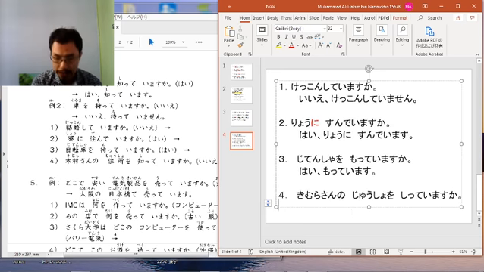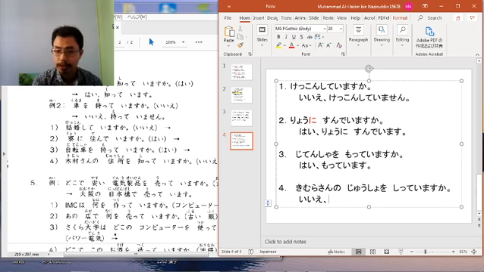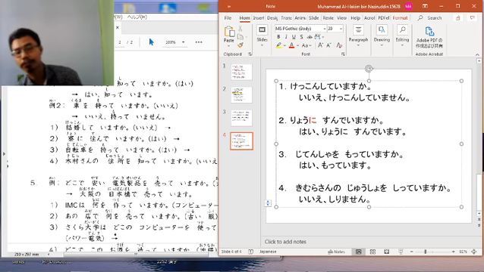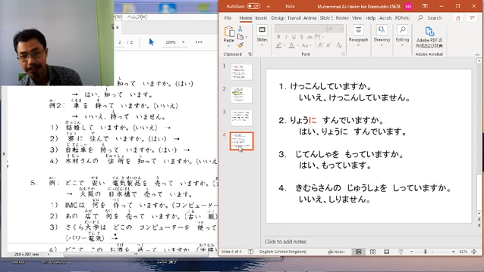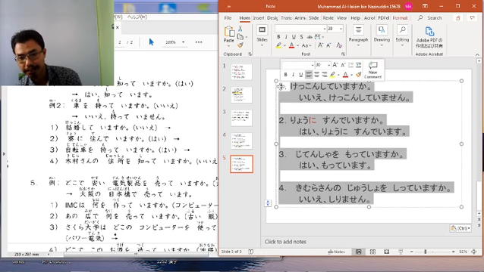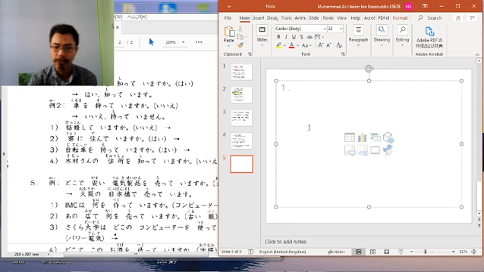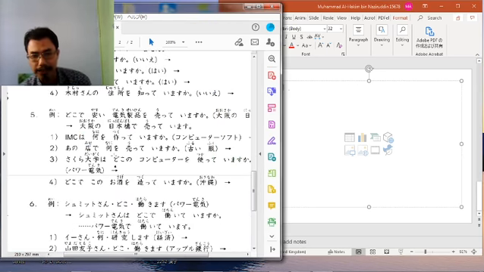But when you answer no, I don't know, you cannot use shitte imasen. This is a very special case. When you are dealing with the negative form for shiteimasu, you need to answer shirimasen. So be careful for this one. This is a very popular question in examinations, for example JLPT. Usually students think shiteimasen, but no. Japanese people never say shiteimasen, they use shirimasen.